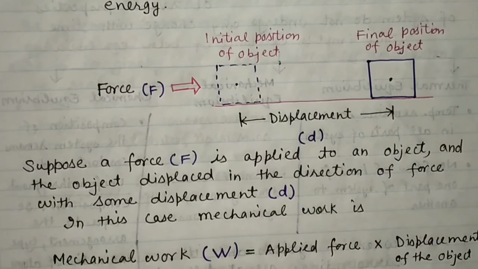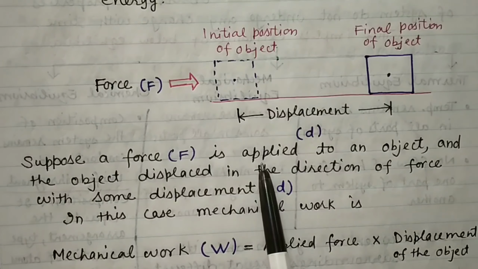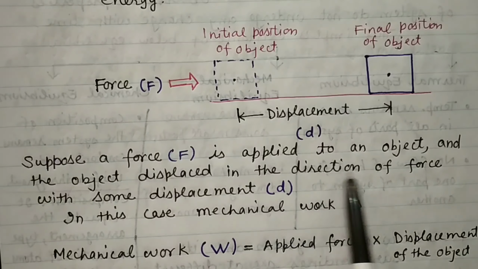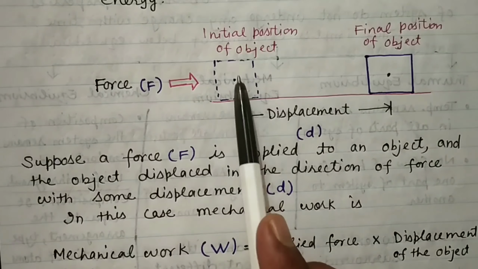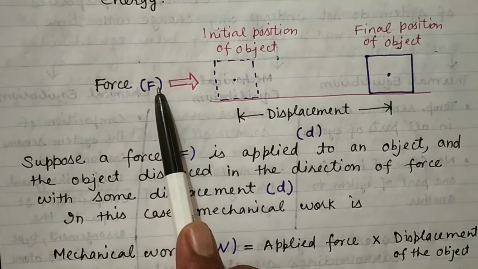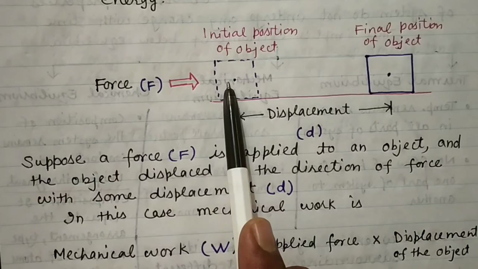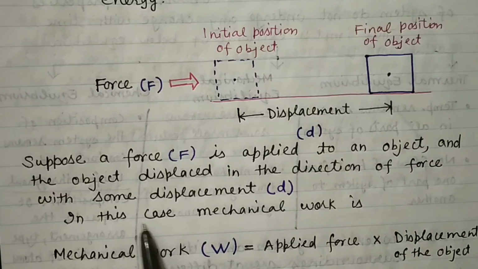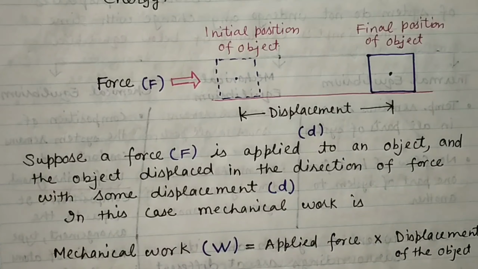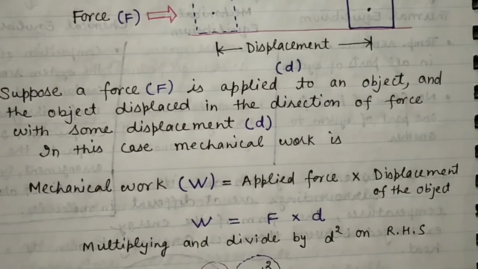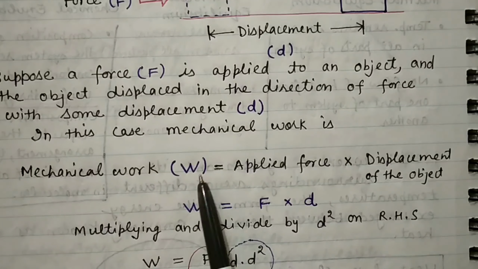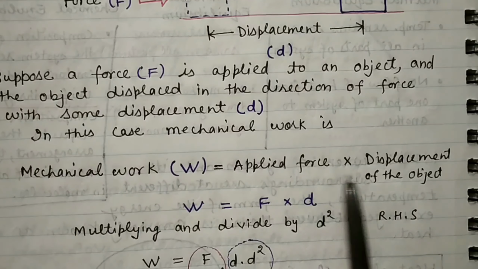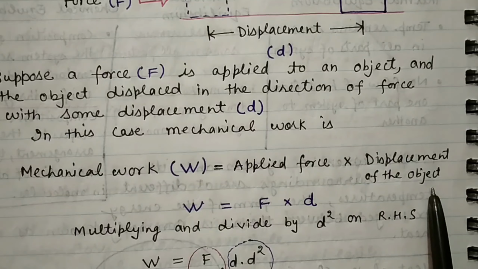Suppose F is the force applied to the object. The object is displaced in the direction of force, meaning the object will move in the direction in which we are applying the force. In this case we can find the mechanical work, which is represented by W. It is equal to the applied force multiplied by the displacement of the object.